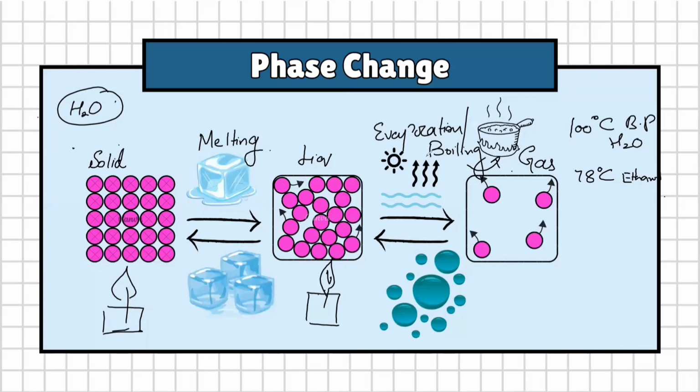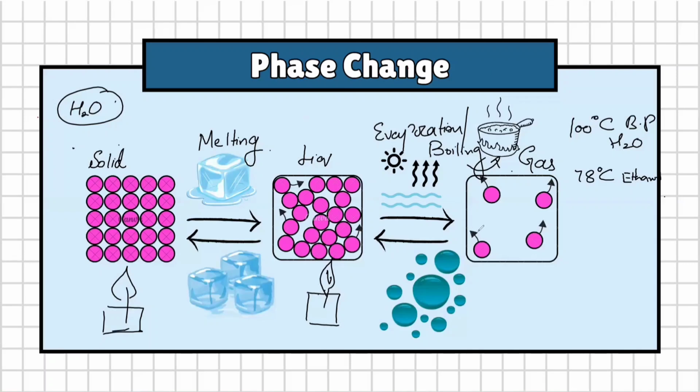But evaporation can take place at any temperature. Let's say you have put some water in a glass, or consider the evaporation of the particles of liquid in lakes and rivers, which move up into the atmosphere and form clouds. This process is called evaporation. It takes place at any temperature. It's not necessary that it should be 100 degrees centigrade for the conversion of the liquid into the gaseous state. So the conversion of liquid into gas is either evaporation or boiling.